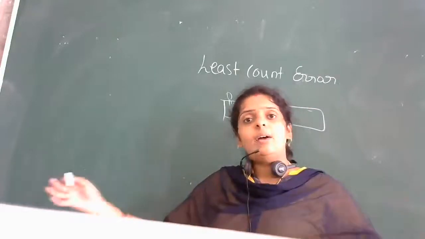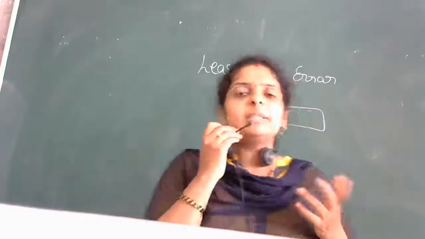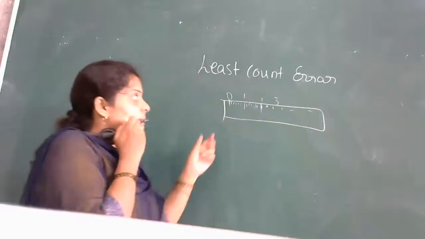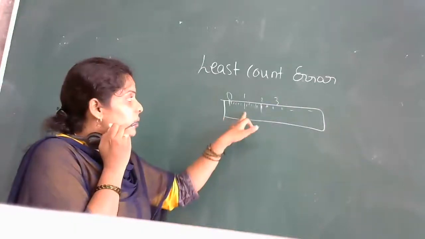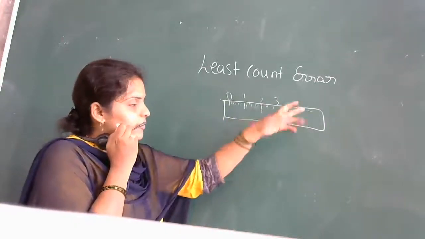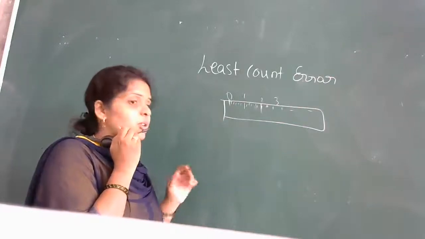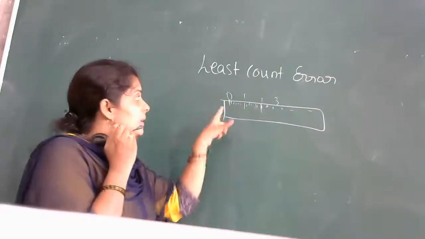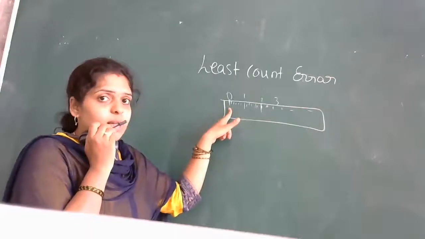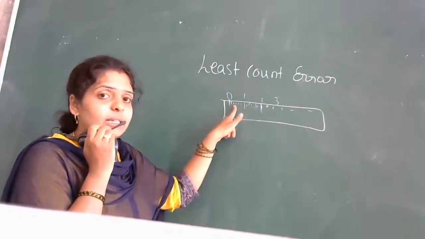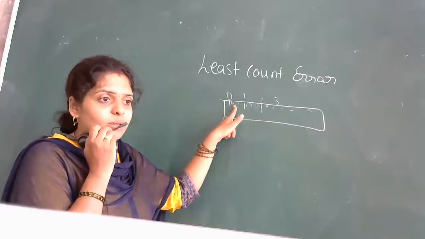You can have a 1 meter scale also, means 100 centimeter scale. Now here see, this is 1 centimeter, 2 centimeter, 3, 4, 5, like that. Correct? Are you able to see this, or you can see your scale also? Here 0 is there.